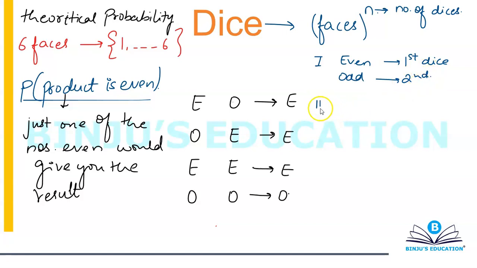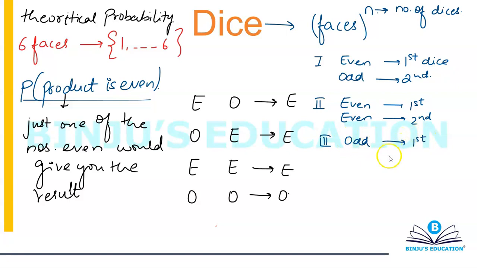Case number two will be, you're going to have even on the first dice and even on the second dice also. And case number three will be when you're going to have odd on the first dice and even on the second dice. All these three cases are going to give you the product as even.